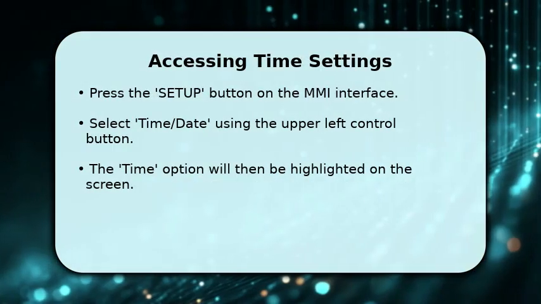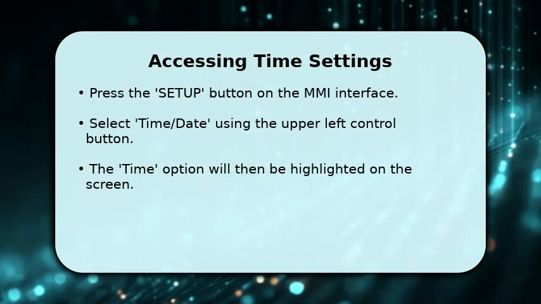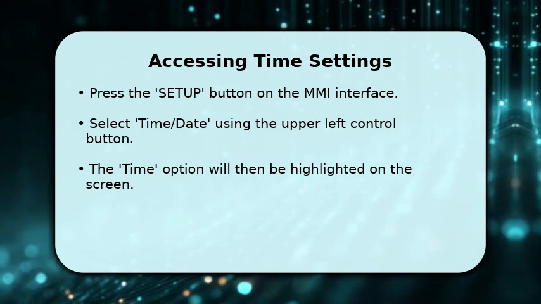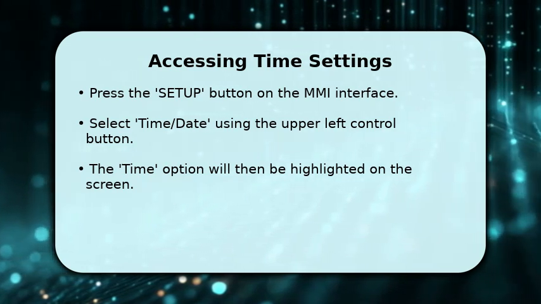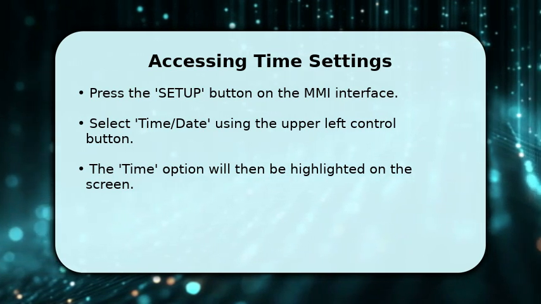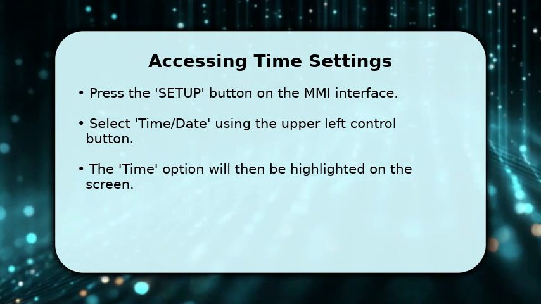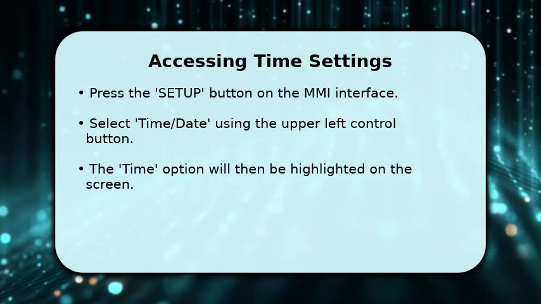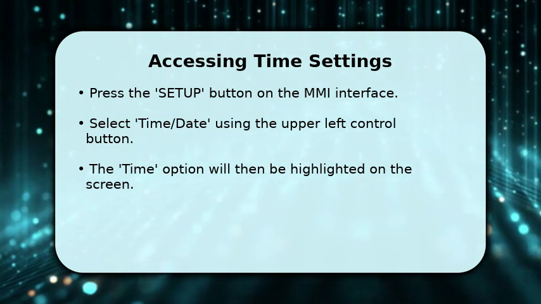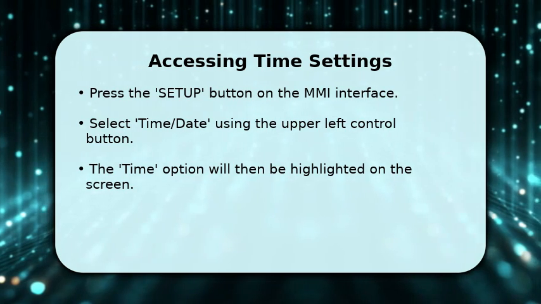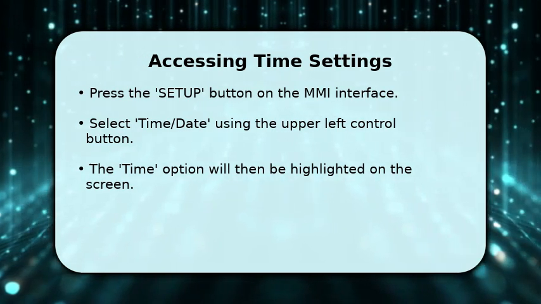To begin, press the Setup button, usually located in the lower right corner of your MMI interface. This action will bring up the main settings menu on your display. From there, use the upper left control button to select the time/date option. You'll see time become highlighted on the screen, indicating you're in the correct menu to make adjustments. This step is key to accessing the clock settings.